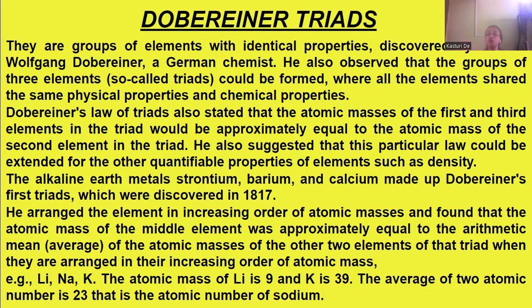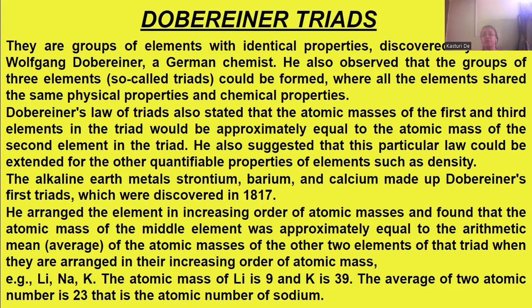The metals were strontium, barium, and calcium. He arranged the elements in increasing order of atomic masses and found that the atomic mass of the middle element was approximately equal to the arithmetic mean, that is the average, of the atomic masses of the other two elements of that triad when arranged in increasing order of atomic masses.